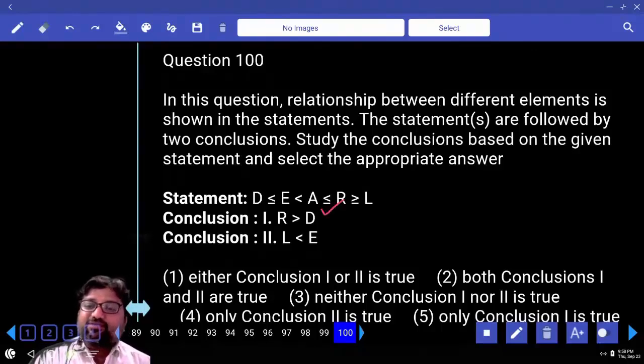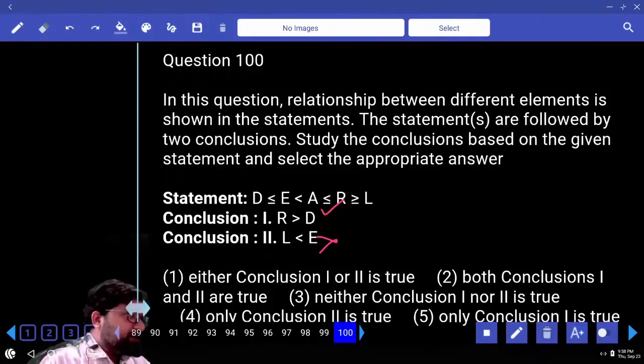Next, E and L, what's the relation between E and L? Opposite symbols, cannot be determined. So what's your answer? Only one follows. Is this clear to you all? So practice in such a way that you try to solve more and more questions in less time. Is this clear? Any doubts? Thank you.